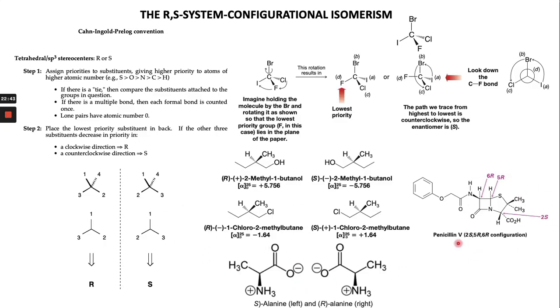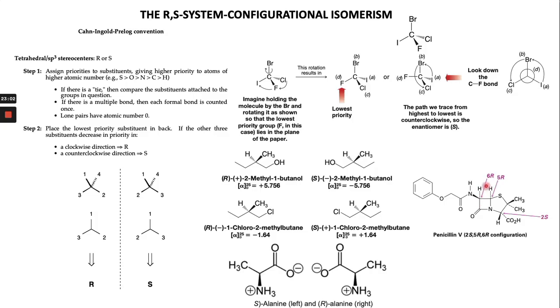So you can see this in the case of penicillin also. This carbon is a stereogenic center, and this one is a stereogenic center. So all stereogenic centers have different stereochemistry. This one is carbon number 2, and this one is carbon number 6.